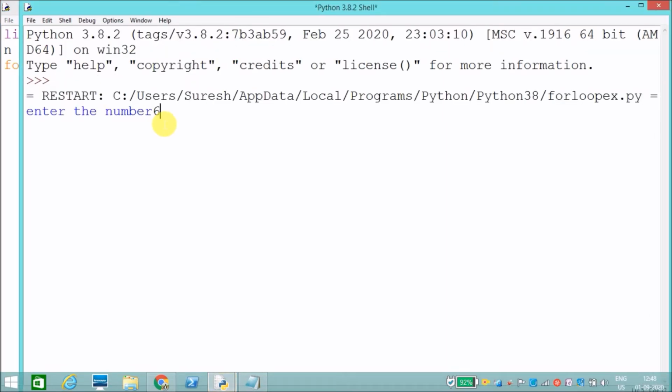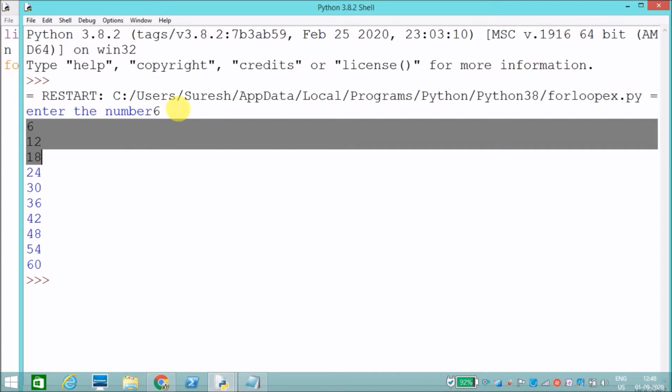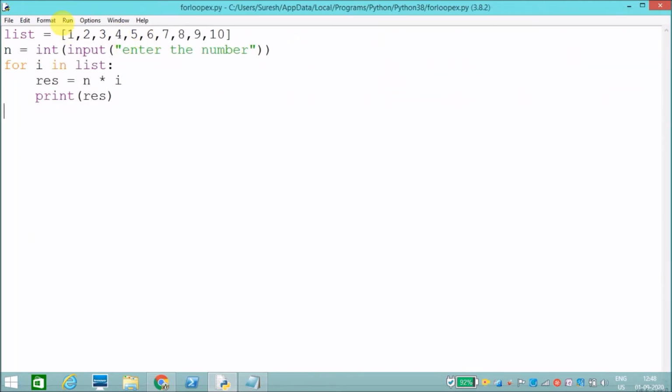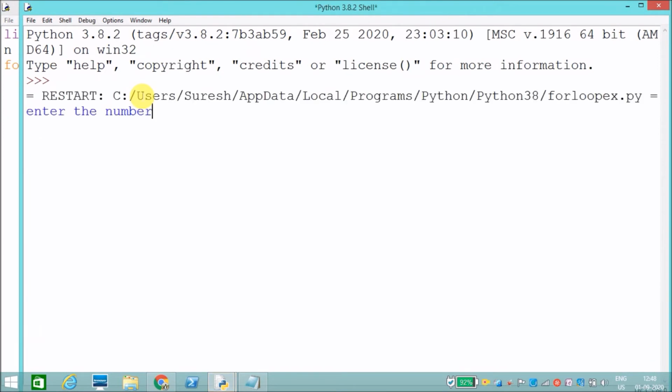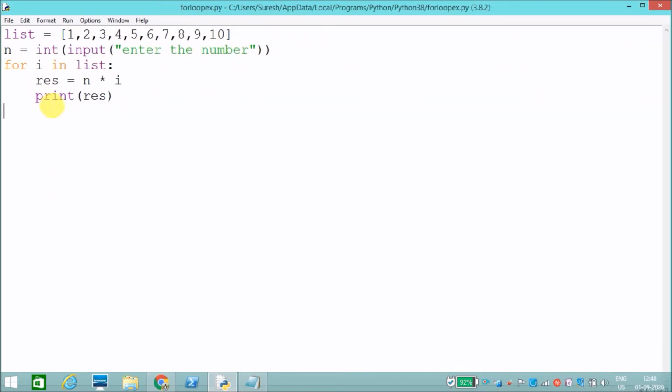I'll say 6. See, it has printed the multiplication table for 6. Okay, like that. It can print the multiplication table for any number. I'll say 24. Okay, like that. It will print the multiplication table.